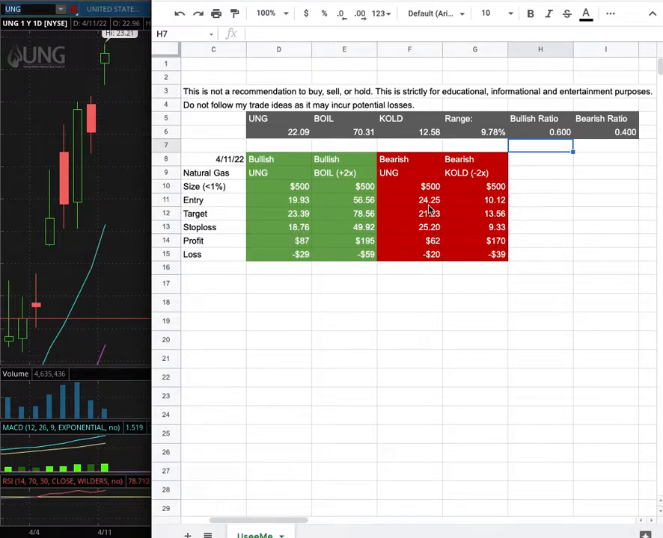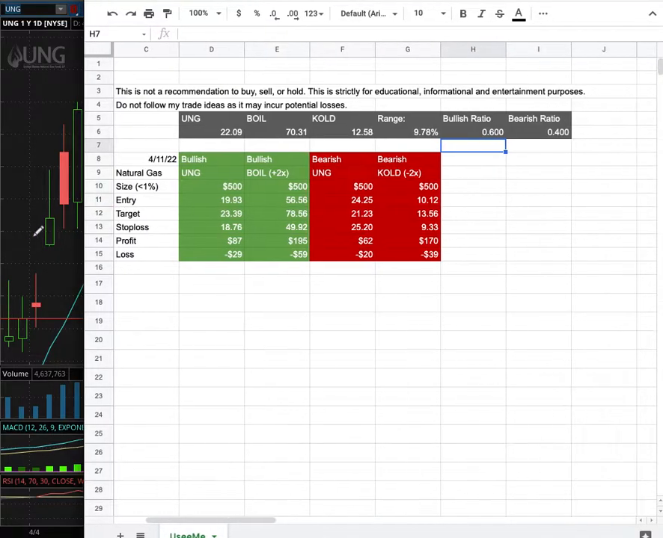However, if I were to open a short position, my entry is at $24.25. My sell target is at $21.23, and my stop loss is at $25.20. So whichever entry price were to hit first, that'll be my position of the week.